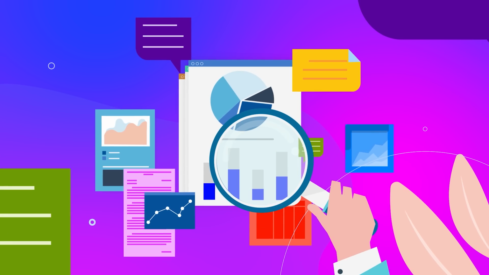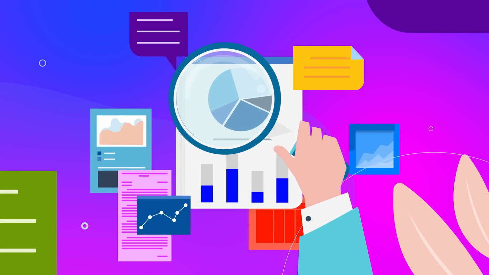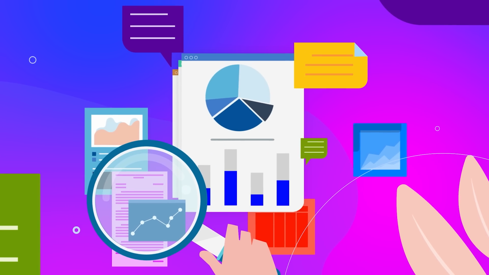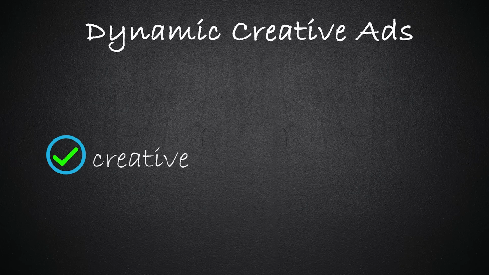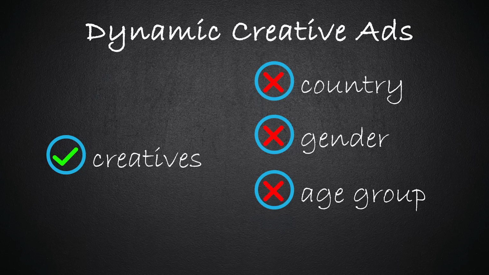What's the breakdown of results? We're going to go on my PC to show you in an actual account what information you can get out of it, but let me tell you that it's a very useful tool. Until the previous year, we were able to see which creatives worked best only with dynamic creative ads, but we were not able to analyze country, gender, different age groups, placements, what is working and what doesn't.